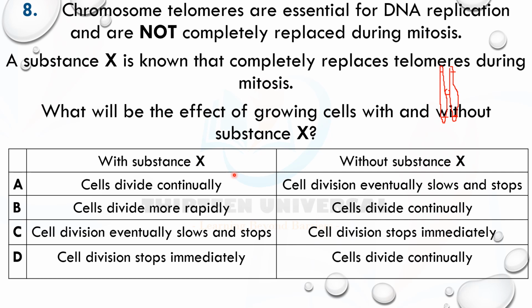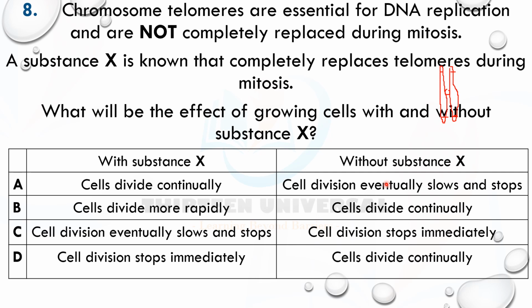So A seems to be the answer here: when you remove it, cell division eventually slows and stops, and the cell dies. This is the reason why cells die. This is called apoptosis, programmed cell death. Every cell dies because once telomere is depleted, genes are lost and cells will die.